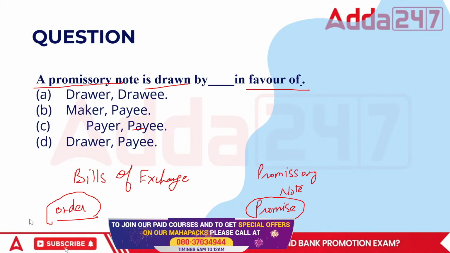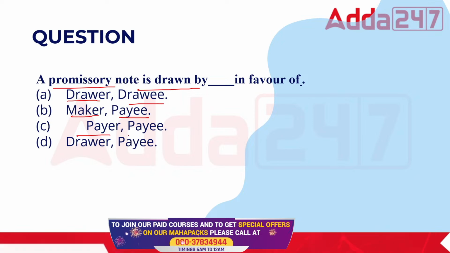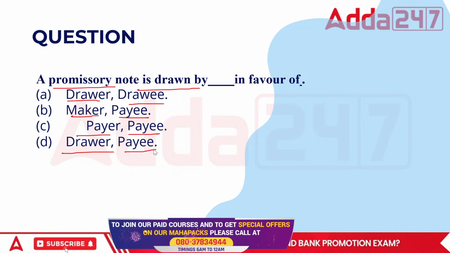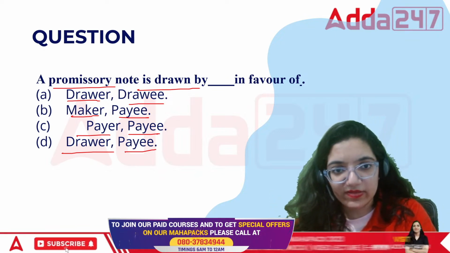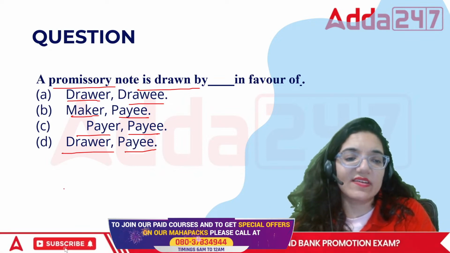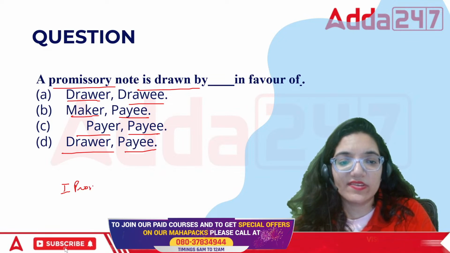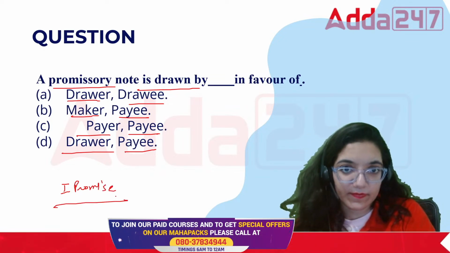When we talk about a promissory note, it is drawn in favor of drawer and drawee, maker and payer, or drawer and payee. Promissory note is basically a promise by one person to the other person. For what reason are we making a promise? Promise is basically I promise to pay you certain amount of money after certain amount of time.